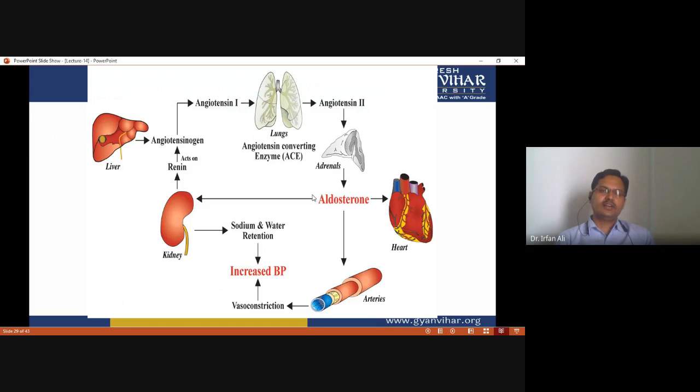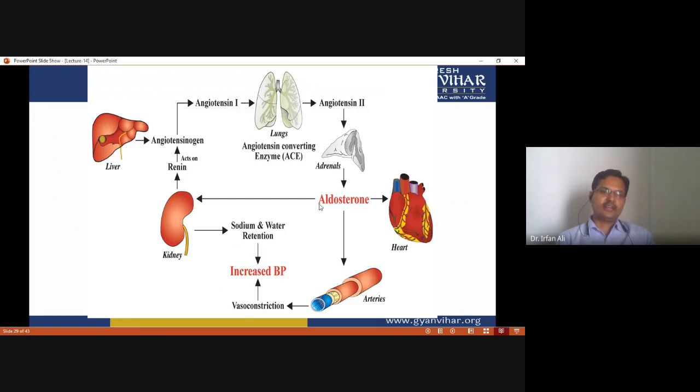So this figure shows how these hormones regulate the kidney or urine formation. You have to see that this is aldosterone. This aldosterone also controls blood pressure, and it also vasoconstricts the artery wall, which results in an increase in blood pressure.